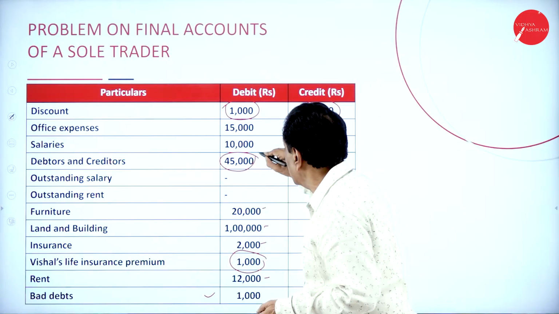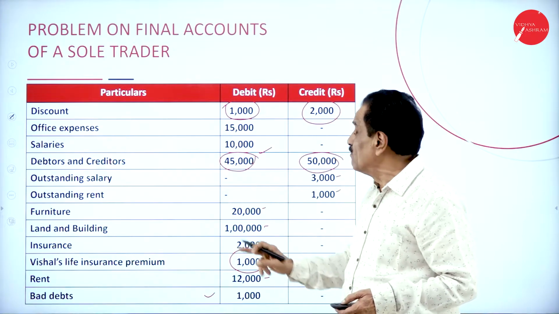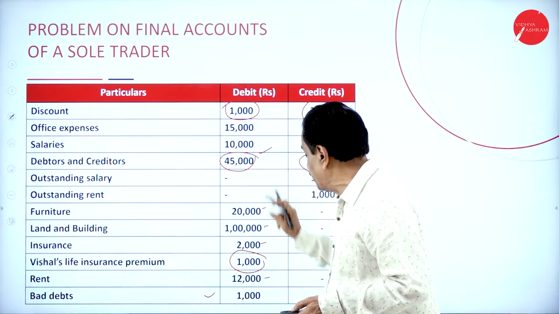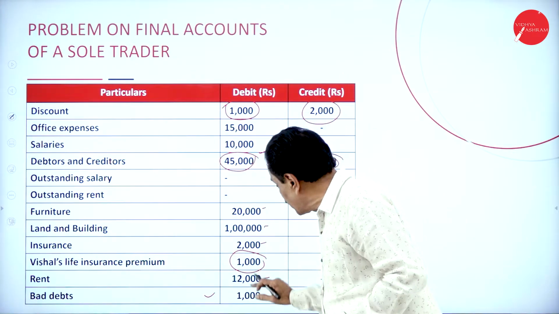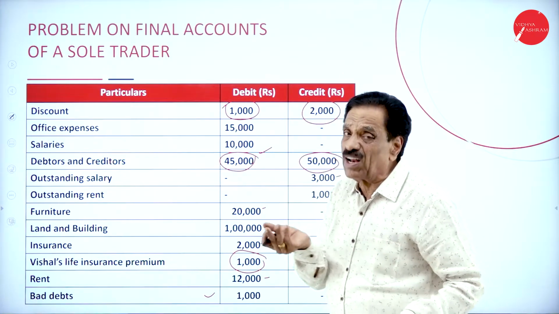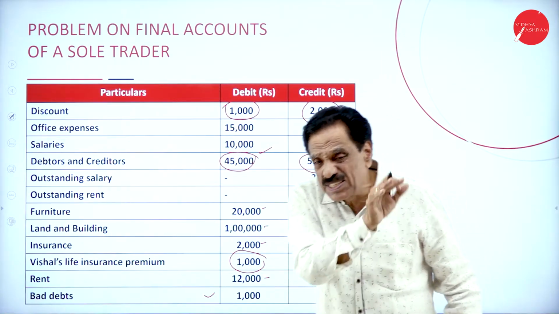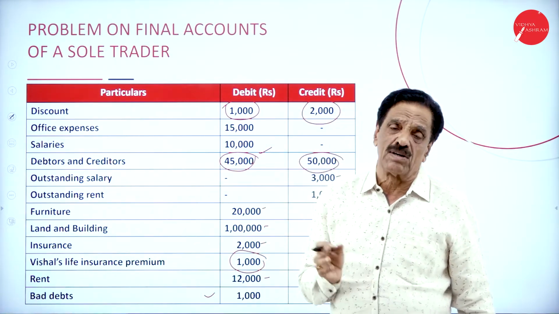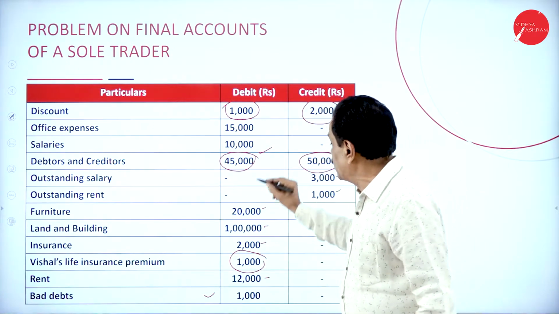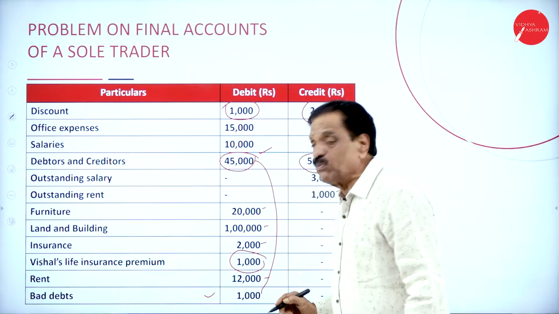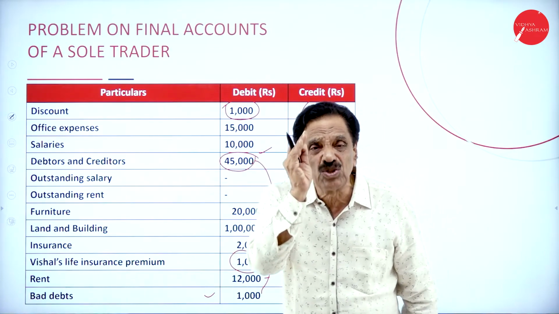Where the value of the debtor is 45,000. Remember, we have to receive from a customer 45,000. There was a bad debt. We mean to say that actually we have to receive 46,000. Already we came to know how much is irrecoverable? 1,000. What's the balance to receive? 45,000. The assumption is actually it is 45,000 plus 1,000, 46,000 to be received.